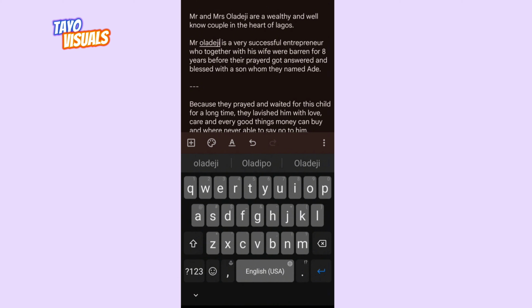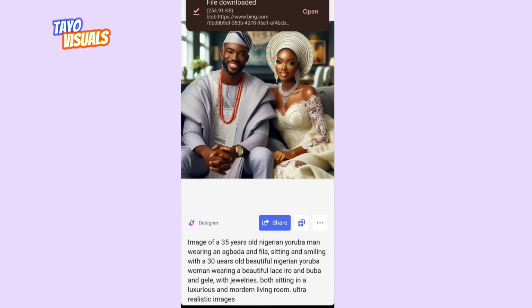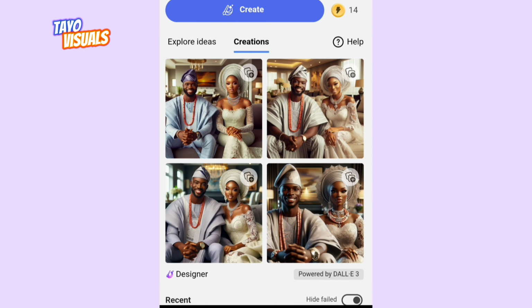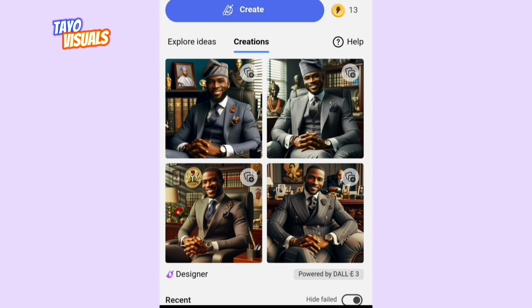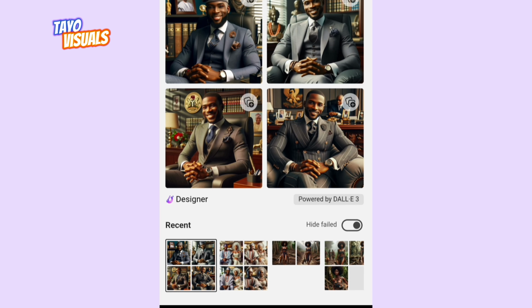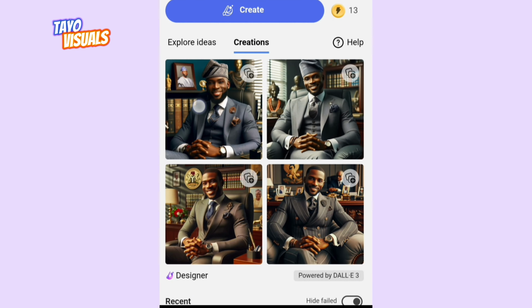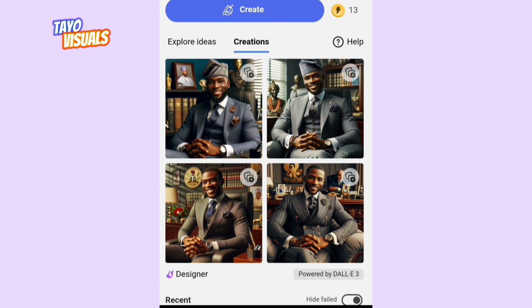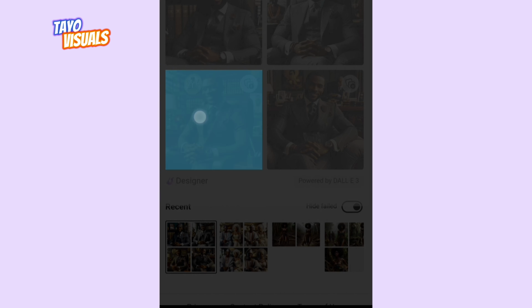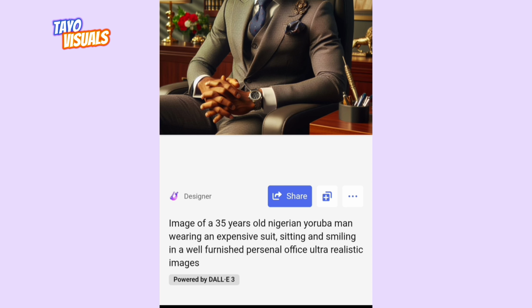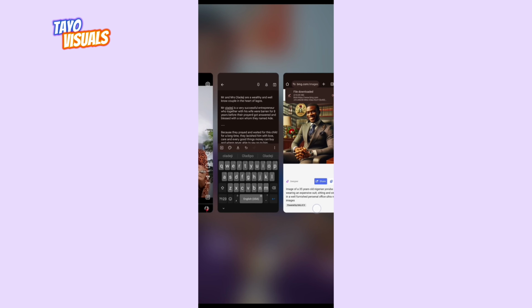So you go back to your Bing, then you input your prompt again. Image of a young, so let's generate this one. So this is what it has given us. I think this cap is because I wrote Yoruba there, which is not necessary in this context. So we're just going to choose, let's choose this one. So we've chosen this one, and then we just click on the three dots and save it. Then you go back to where your script is again.